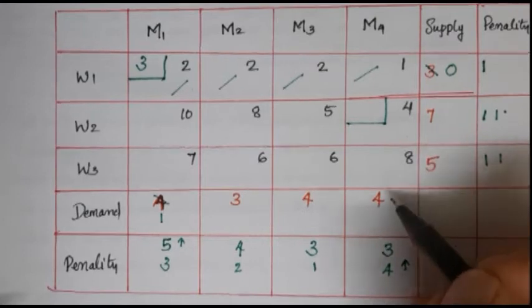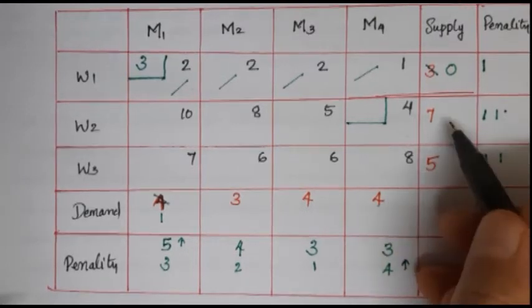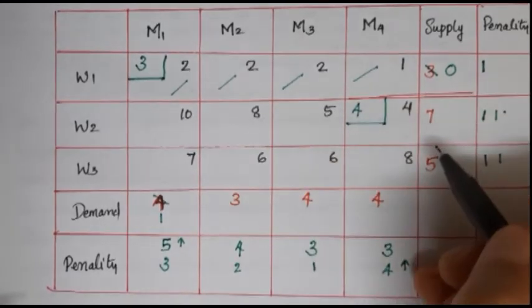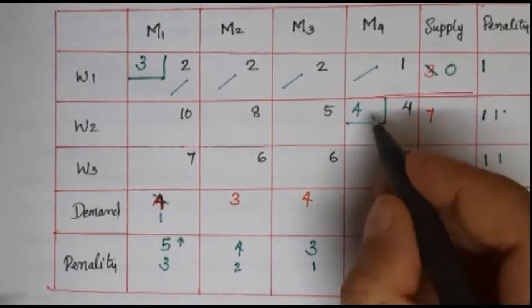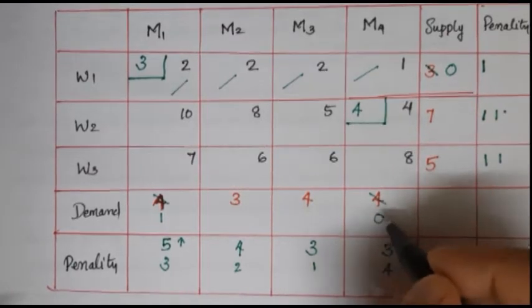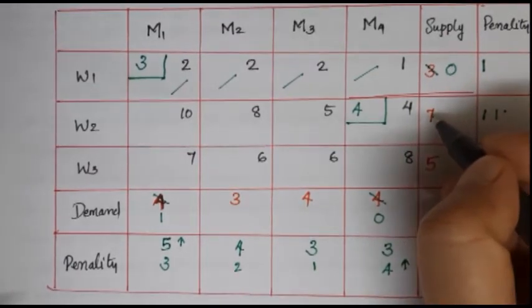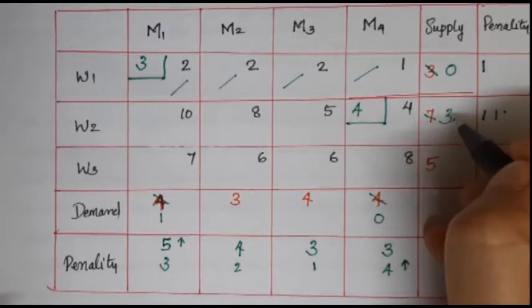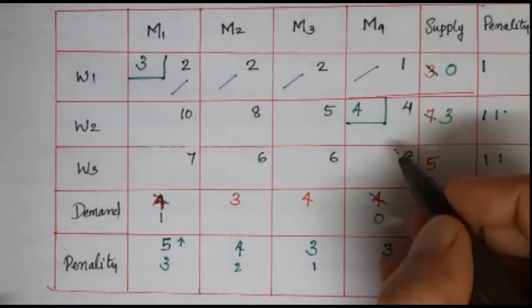So here we can see 4 is lesser than 7. So we can allocate 4 here, and we can subtract this 4 from here, then we will get 0, and we can subtract 4 from 7, then we will get 3. So we can strike it off.